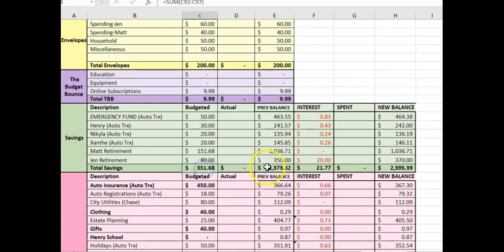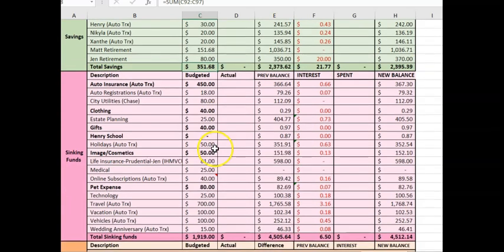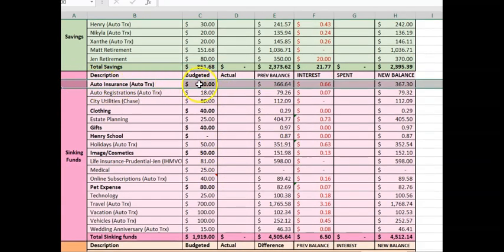In total, we'll put $351 into savings and retirement in August, and then if we move on to sinking funds, you'll see this is actually a new line item. It just started in July for auto insurance, and this is at $450. Now, let me tell you, we don't pay $450 a month. The problem is that because of this big change, my current company dropped us in June. At the end of April, they told us they were going to drop us in June.